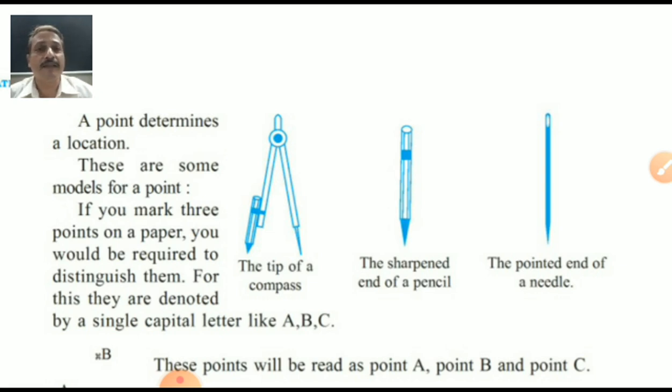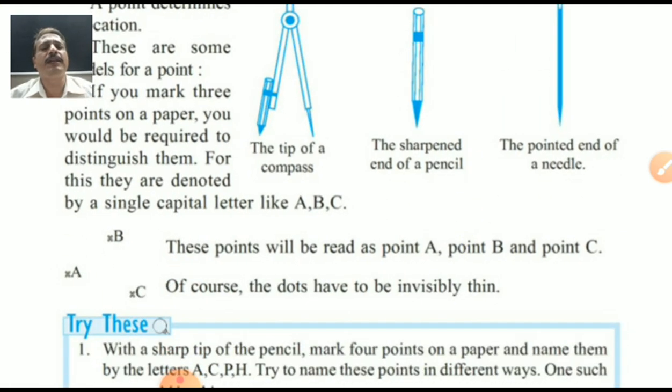Yes, in one family, the same names are not possible. Otherwise, it is very difficult to recognize them. So, dots also have names to distinguish between them, to separate them. We can give these names by capital letters. A, B, C. See, it is written here. A, B, C. Isn't it? 3 dots are there. These points will be read as point A, point B, and point C.